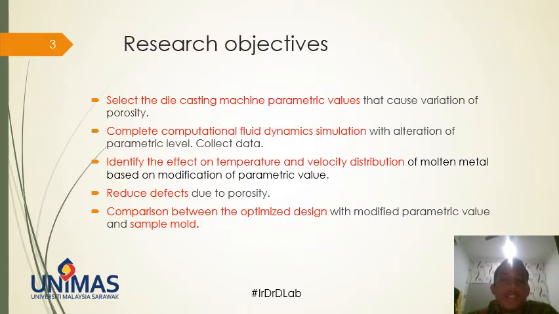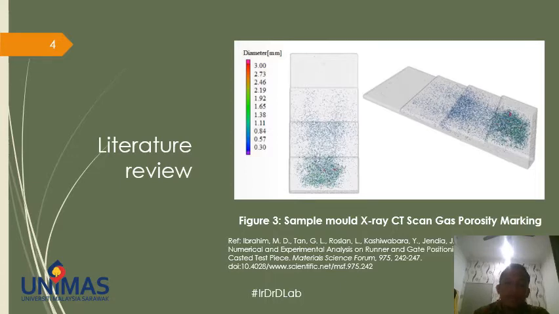Moving on to the research objective. The research objective of this study is to select the die casting machine parametric values that cause variation of porosity, and then complete CFD simulation with alteration of parametric level, collect data, and then identify the effect on temperature and velocity distribution of molten metal based on modification of parametric value, and then reduce defects due to porosity. Lastly, comparison between the optimized design with modified parametric value and the sample model.